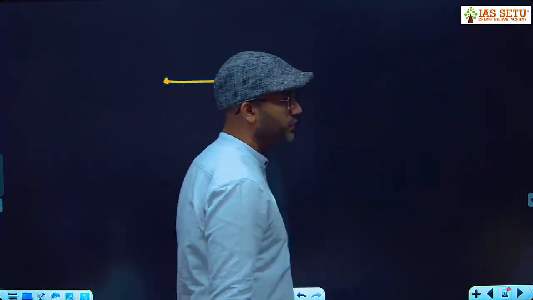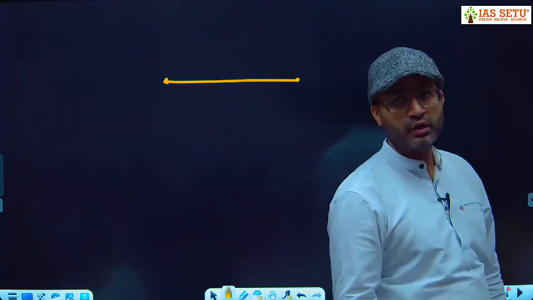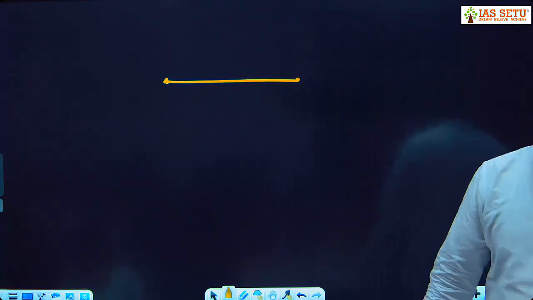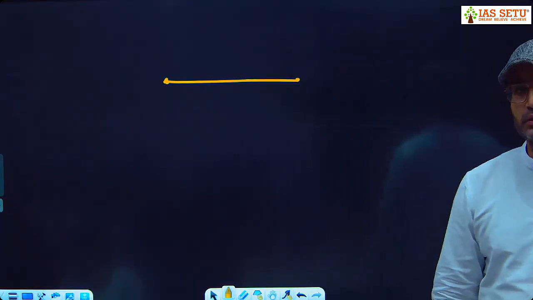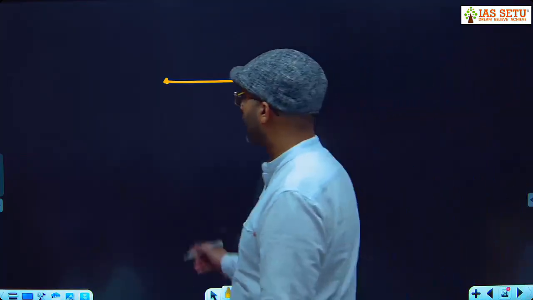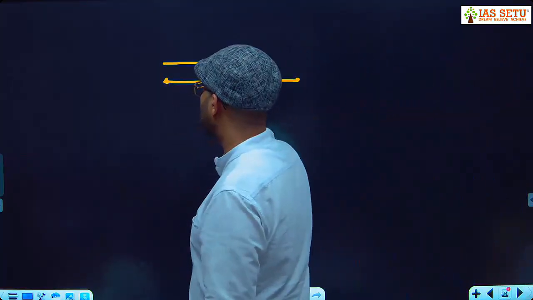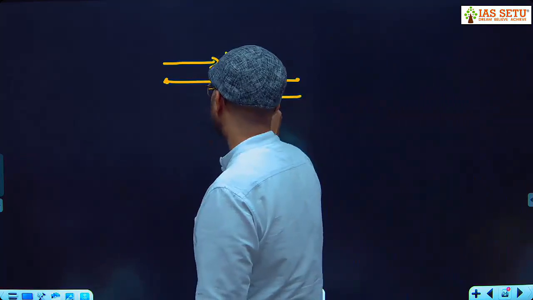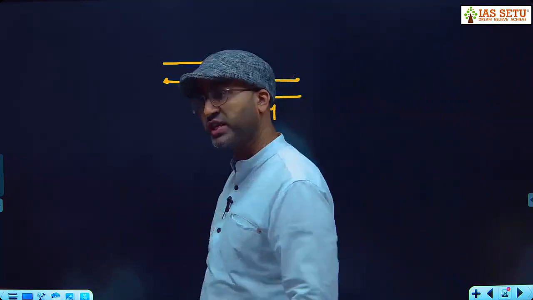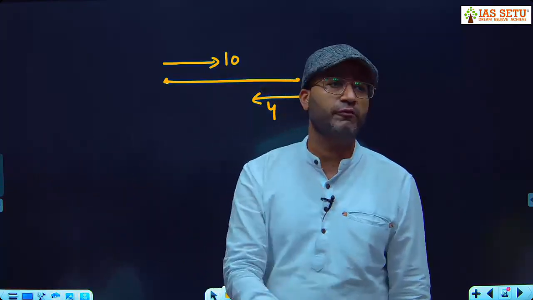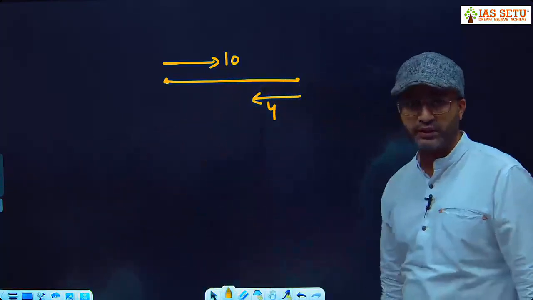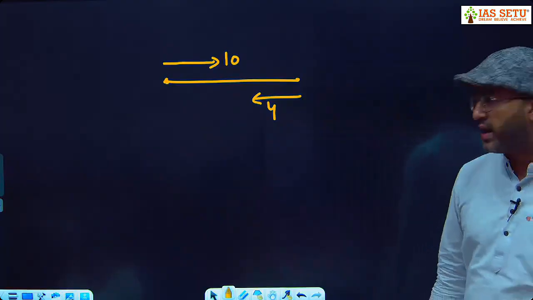Method 2 is useful for those students who have revised yesterday's lecture or who know the concept of average speed. You cover this distance at a speed of 10 and you come back at a speed of 4. Same distance. Tell me what is the average speed here? 2xy upon x plus y.